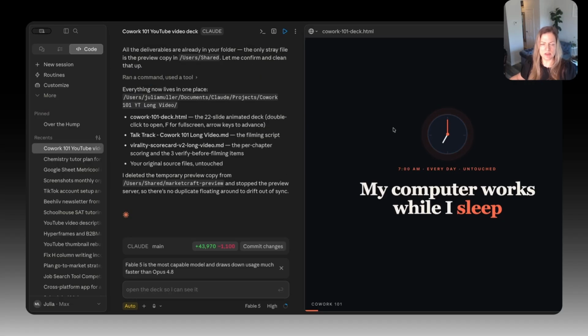So Claude moved it for me. Here it is. I'll share it in a minute, but notice a very important thing here. It says I deleted the temporary preview copy.